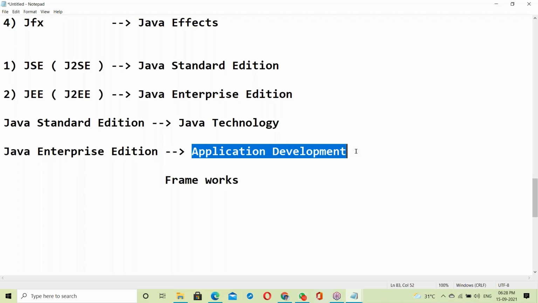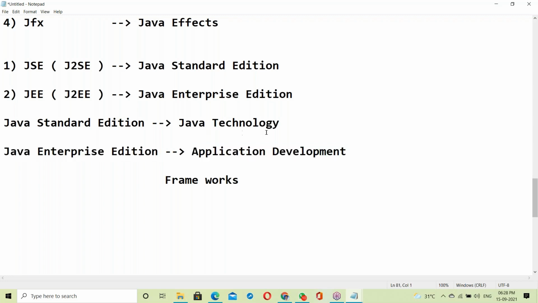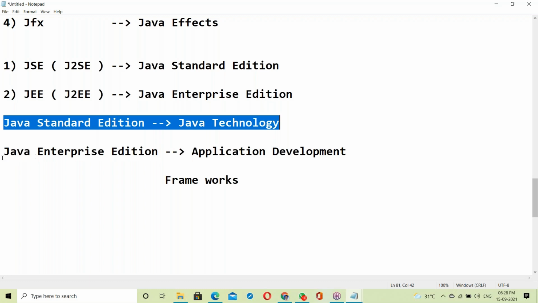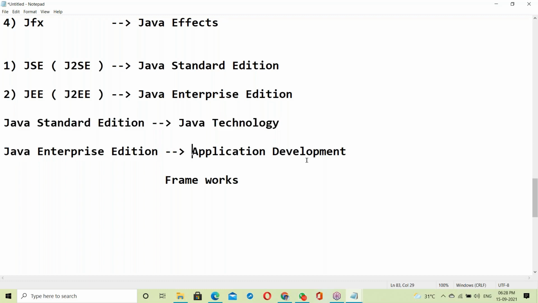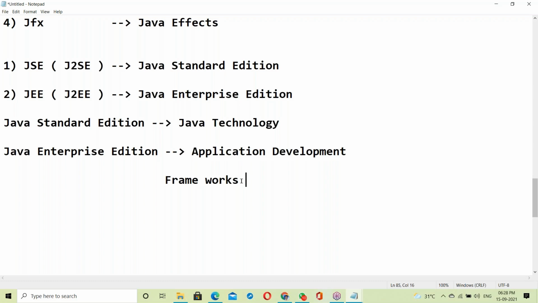Applications like the Flipkart application, the Facebook application, online applications, company websites, e-commerce applications. To develop such applications, we can use Enterprise Edition. So after learning Java technology, you should move to Enterprise. It's the application development part, and all frameworks come from this category.